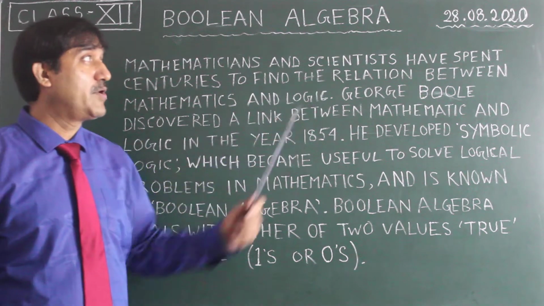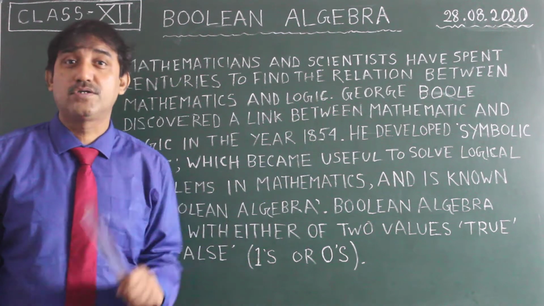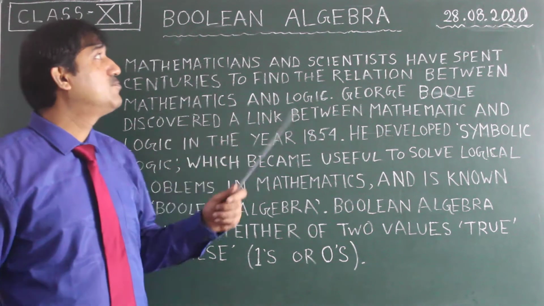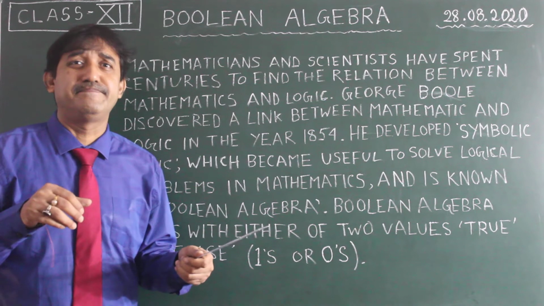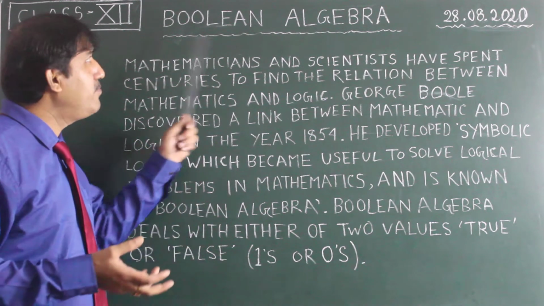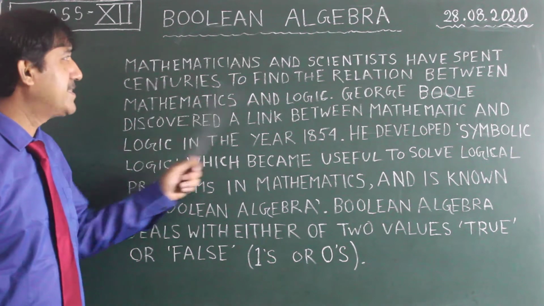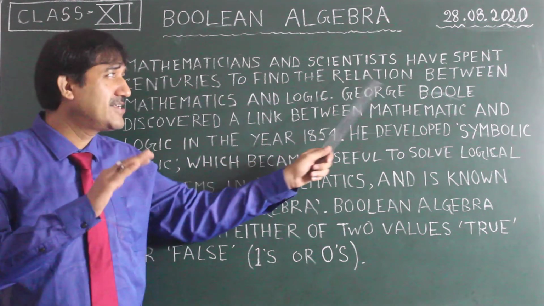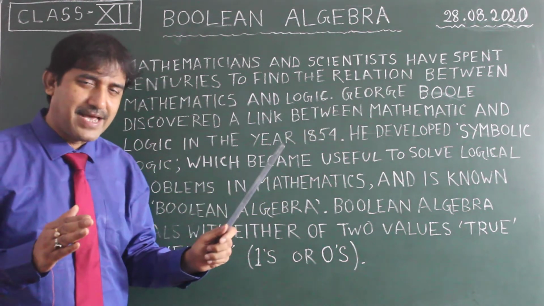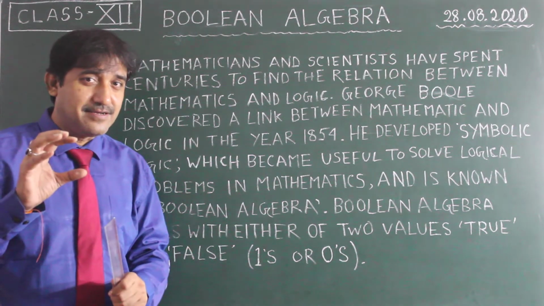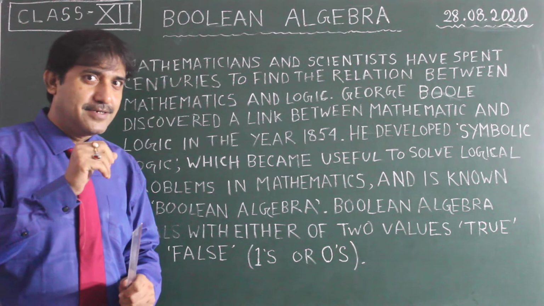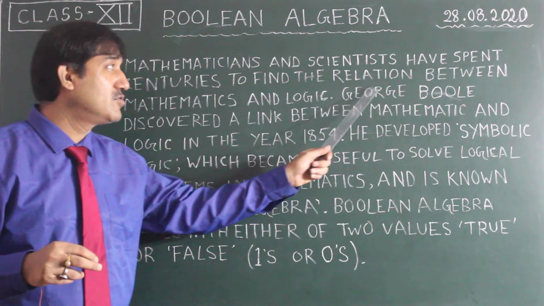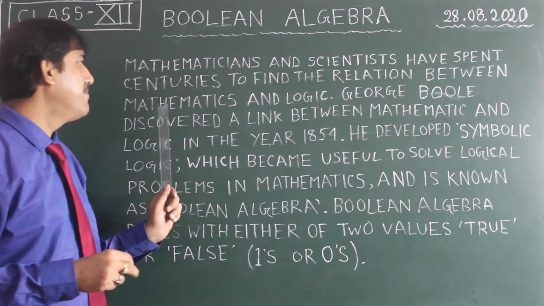The class that is on 28/8/2020, you can make a note in your copy. And now you see how this Boolean algebra came. The algebra you know, but why Boolean algebra? Yes, mathematicians and scientists have spent centuries to find the relation between mathematics and logic. So there is mathematics, but now the logic has come. So they want to combine the two. They want to find out the relation between mathematics and logic.